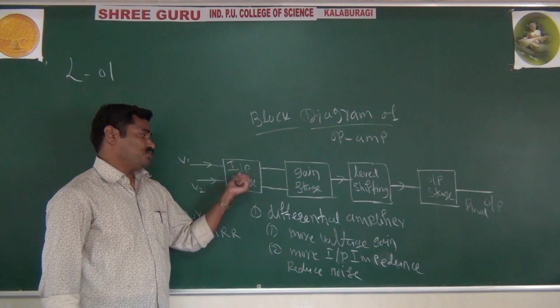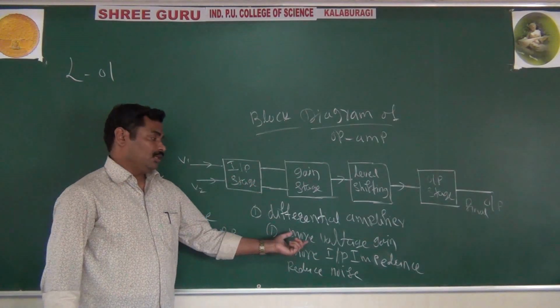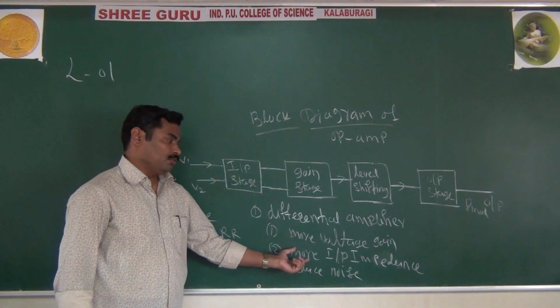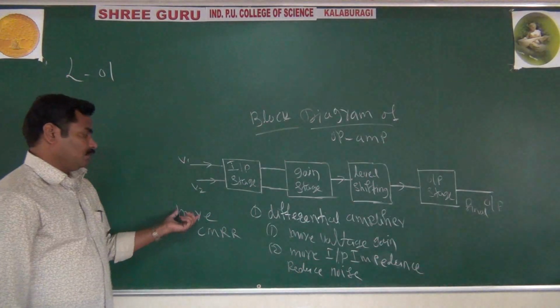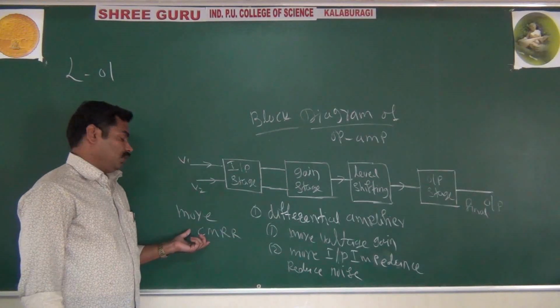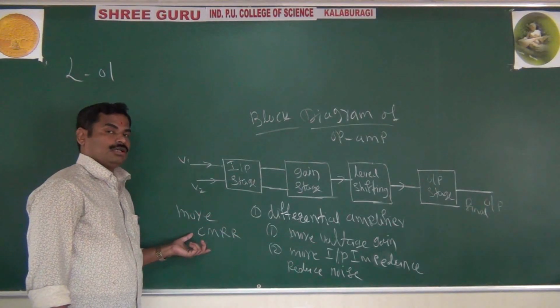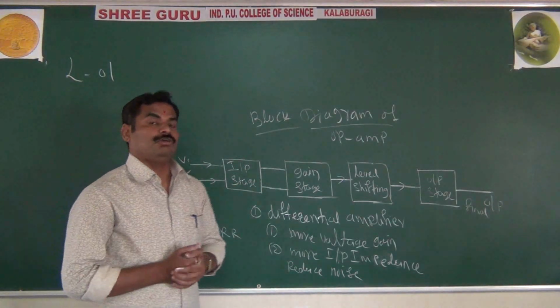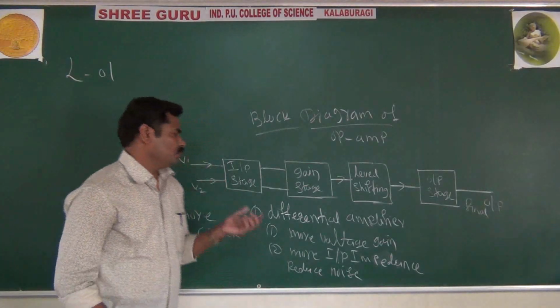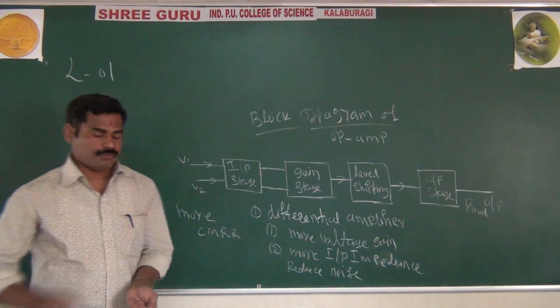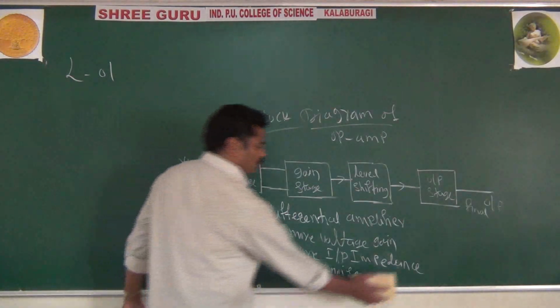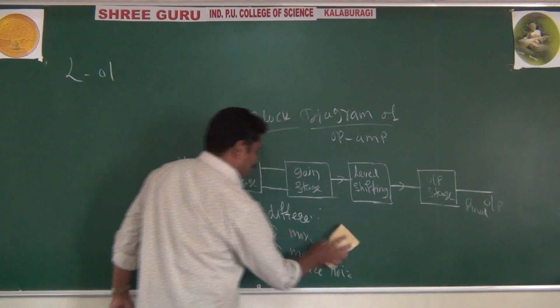And what is the use of this first stage? It will give you more voltage gain, more input impedance, and reduce the noise, and it also has more CMRR. CMRR is nothing but the common mode rejection ratio. This is about the importance of your input stage. And I will go to the next stage, that is your gain stage.